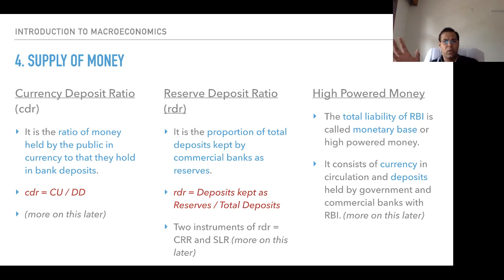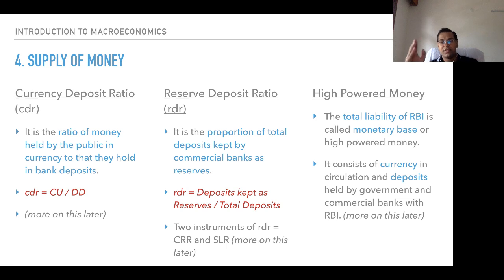CRR is roughly around 4 to 5%, and SLR is as high as 20%. We will discuss this later when we start monetary policy. But right now, what you have to understand is that a certain percentage of the deposits banks have must be kept as reserves, which is why it is called the reserve deposit ratio, RDR.